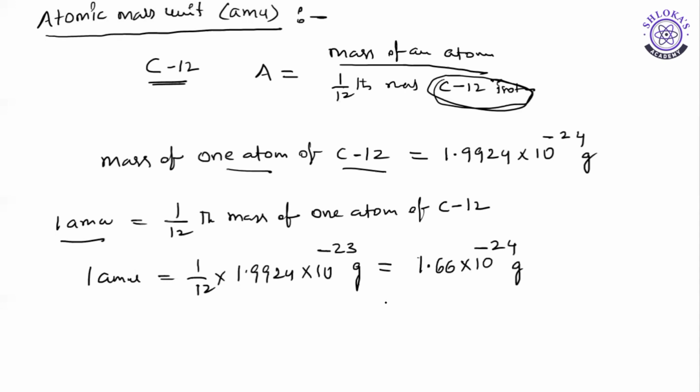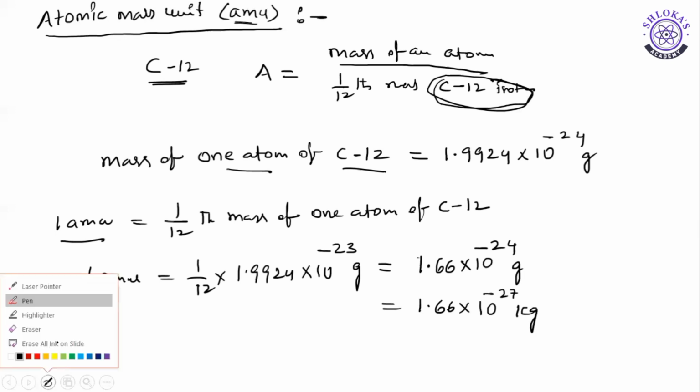If you want to express it in kilograms, it is 1.66 into 10 to the power of minus 27 kg. Understood? This is the one AMU value. AMU was a unit to measure the atomic mass, hence it was called atomic mass unit and abbreviated as AMU. So like this, we can write some examples.